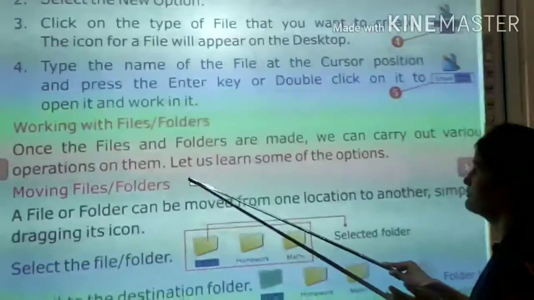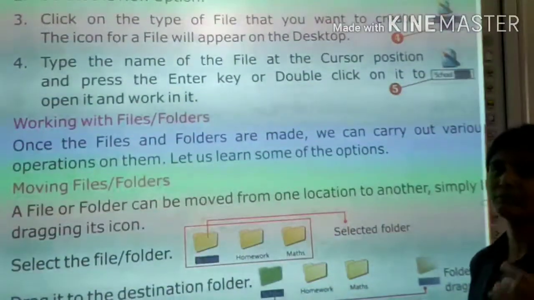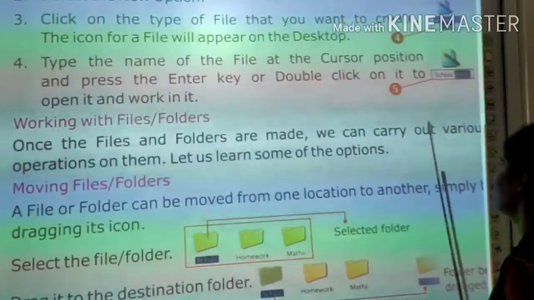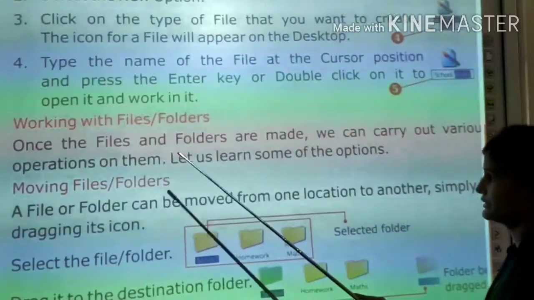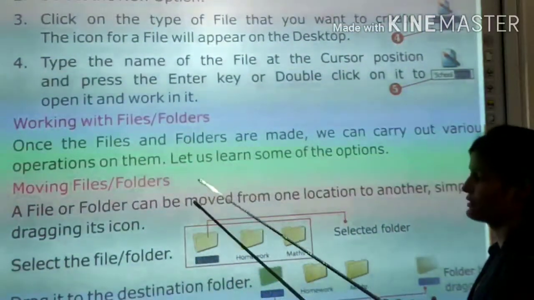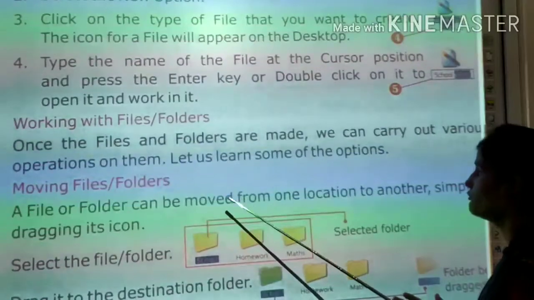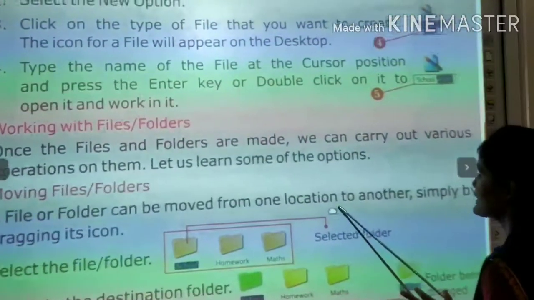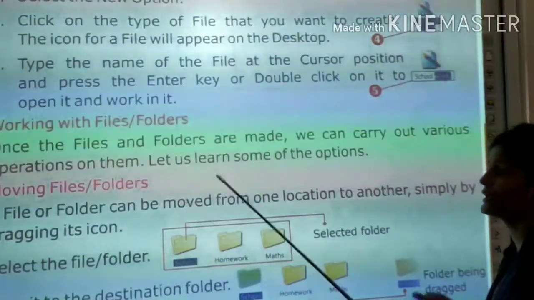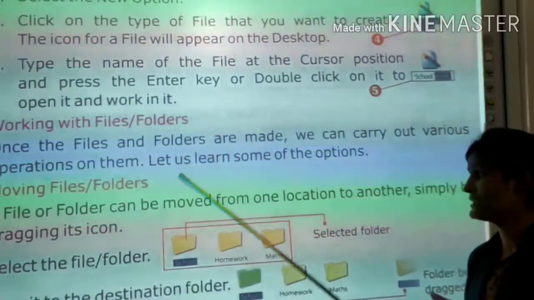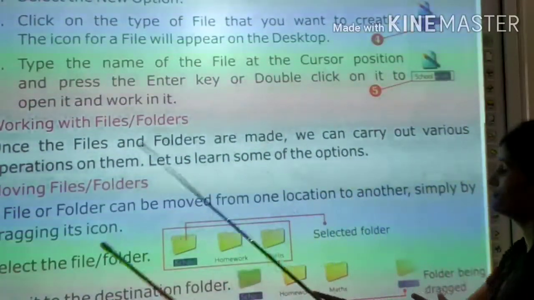Once the files and folders are made, जब फाइल एंड फोल्डर बन गए हैं, आपने बना दिए, we can carry out various operations on them. Moving file or folder. A file or folders can be moved from one location to other simply by dragging its icon. You can move your file from one place to another place. How? By just simply by dragging its icon.